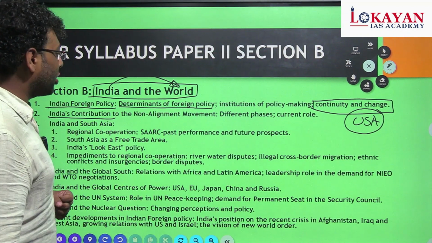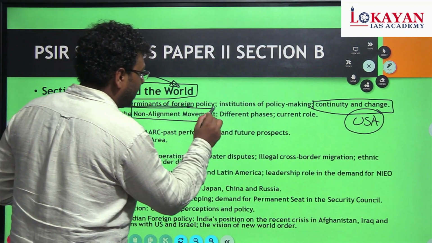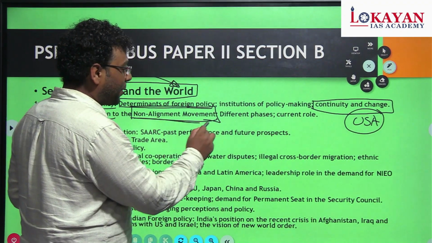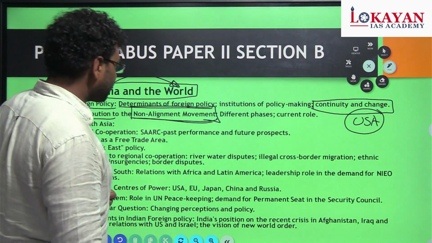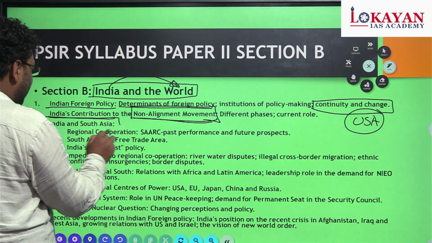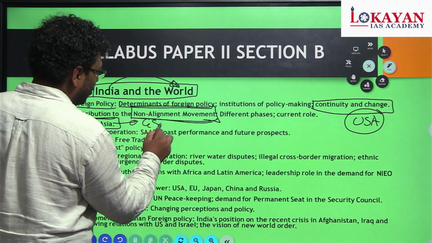Then India's contribution to the NAM. Even the NAM we are going to see 2 to 3 times in paper 2. That means a complete overlapping of a particular topic in paper 2. Next is India and South Asia, which is so much relevant in our GS2 as well.